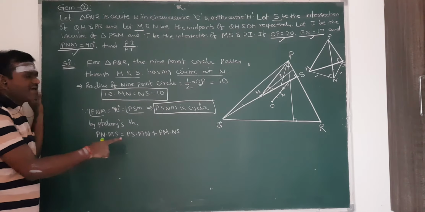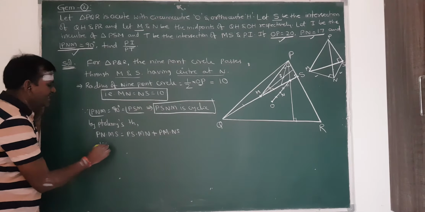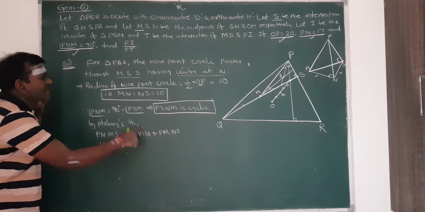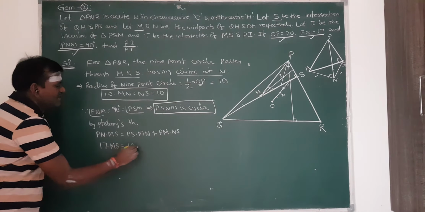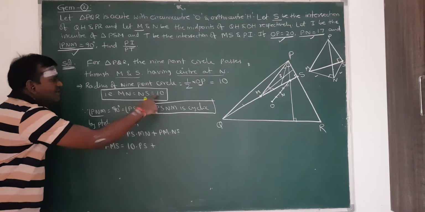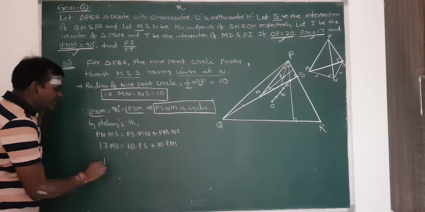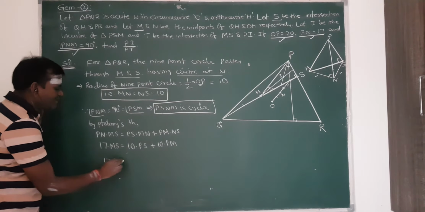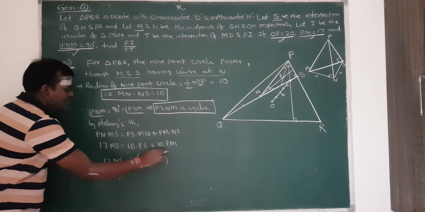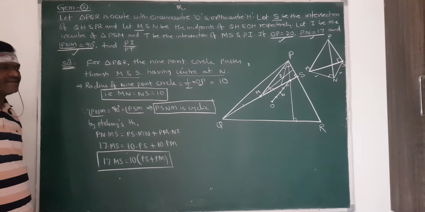So here I am substituting the values which I know. PN value is already given, 17, into MS, but the MS value I don't know here. PS value also I don't know, but the MN value is 10, the one I got, it is the radius. 10 into PS plus, here PM value also I don't know, but the NS value is 10, I know. That means 10 times PM. So this can be written as 17 into MS is equal to 10 times PS plus PM. This is one result I got here.